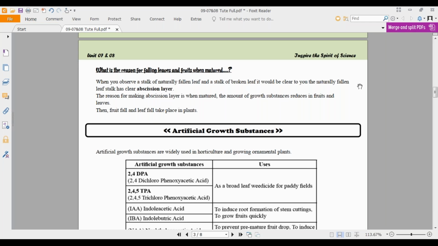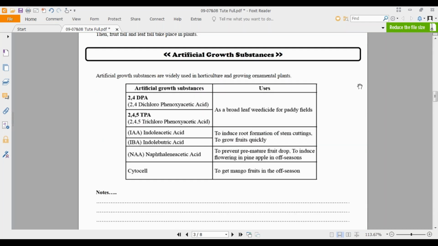Hope you understand about these natural plant growth substances. Now you may be having a doubt: is it only natural plants that can have these growth substances? No. There are artificial growth substances too, and that is the next topic I am going to take. Artificial growth substances are widely used in horticulture and growing ornamental plants. So what are artificial growth substances?